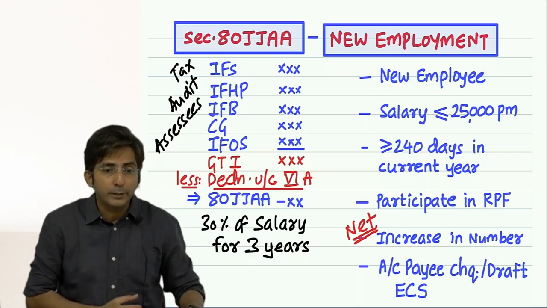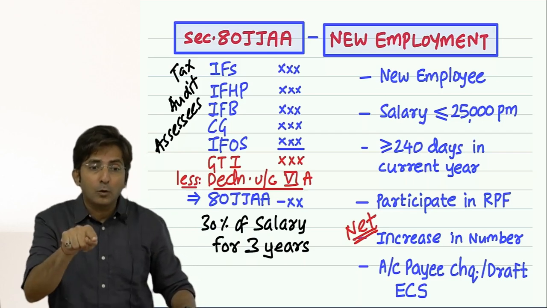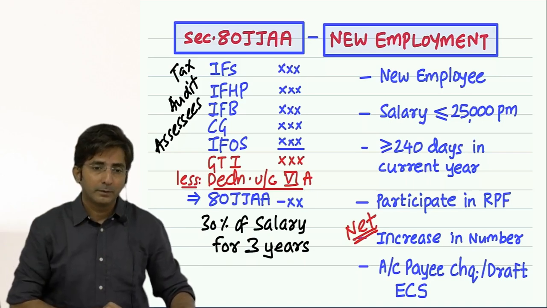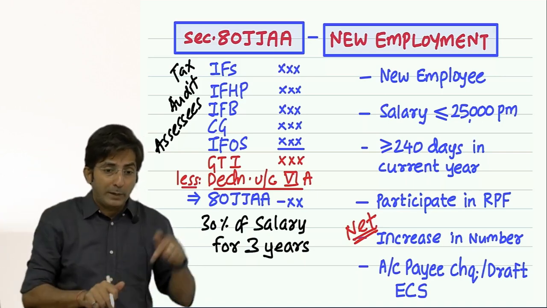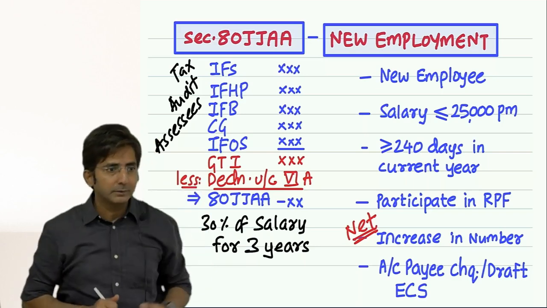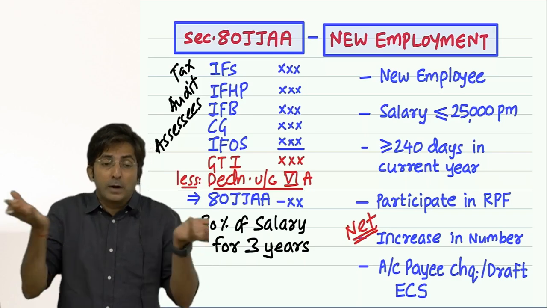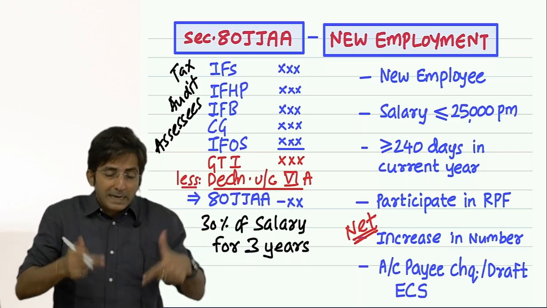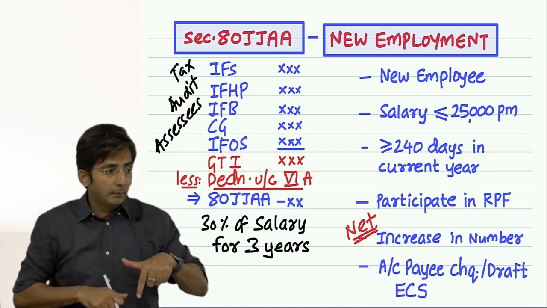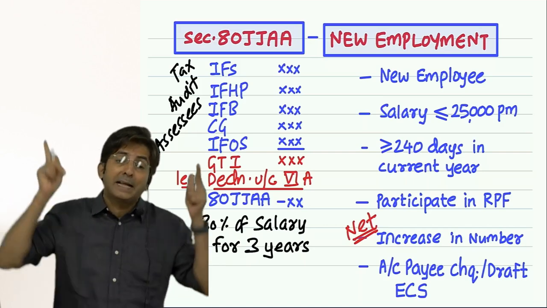Why is it called tax audit? Because the limit of 1 crore is given in income tax law. So as per income tax, you have to get audit. As per income tax law, when you cross 1 crore, you have to get audit. So that's why it is called tax audit. Because the audit is required by income tax law.